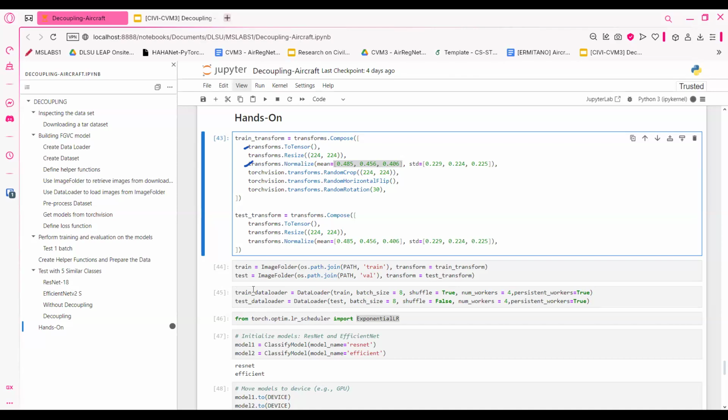These numbers are the mean value, the RGB mean value of the ImageNet dataset. Itong standard deviation, that is also the standard deviation of the RGB of the ImageNet dataset. So this is SOP, standard operating procedure. When you are loading a dataset, you need to normalize it first, okay, using these numbers.